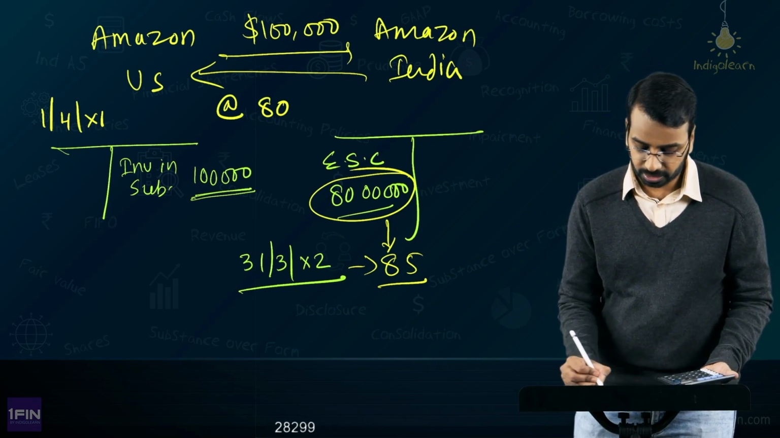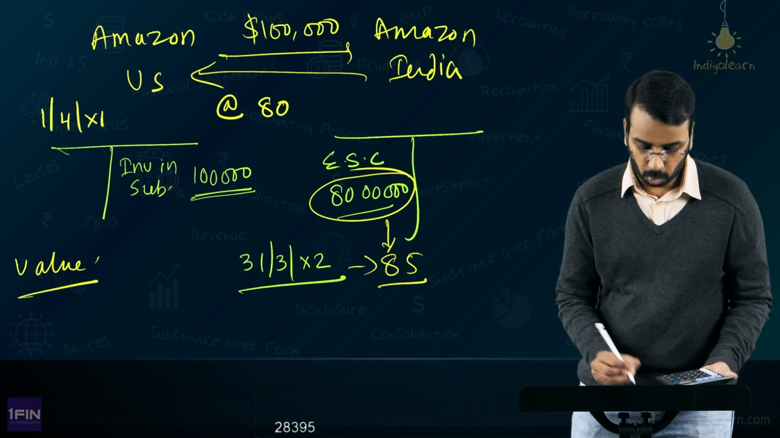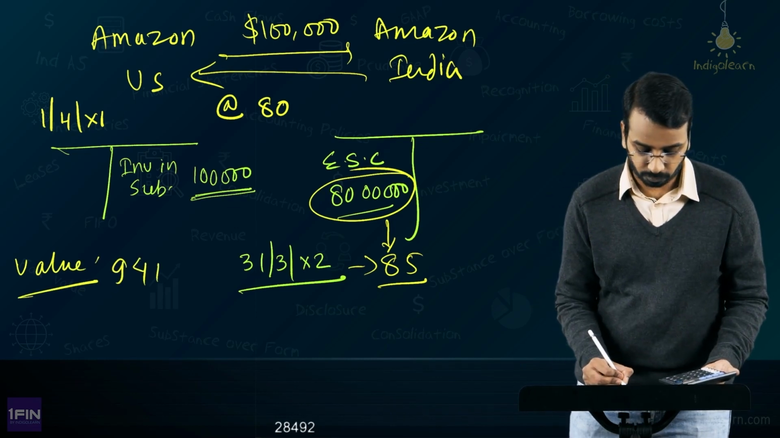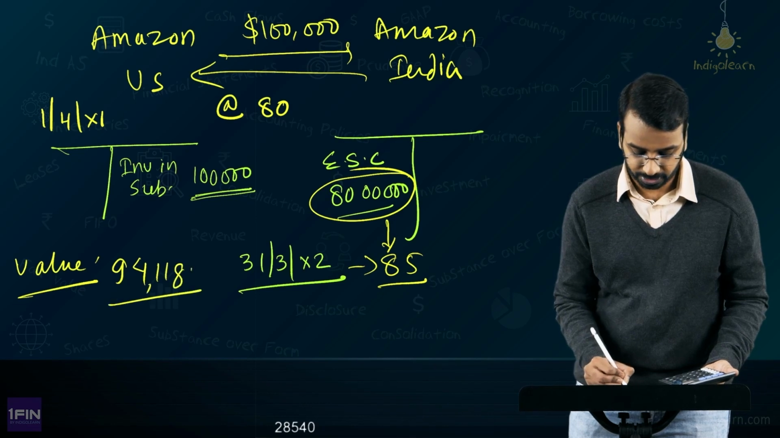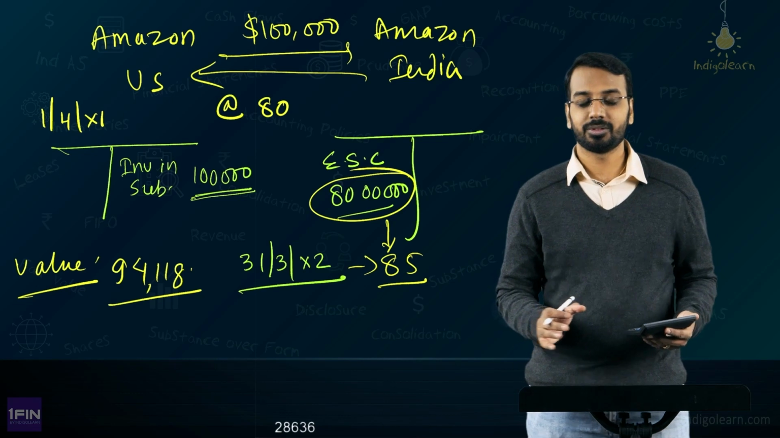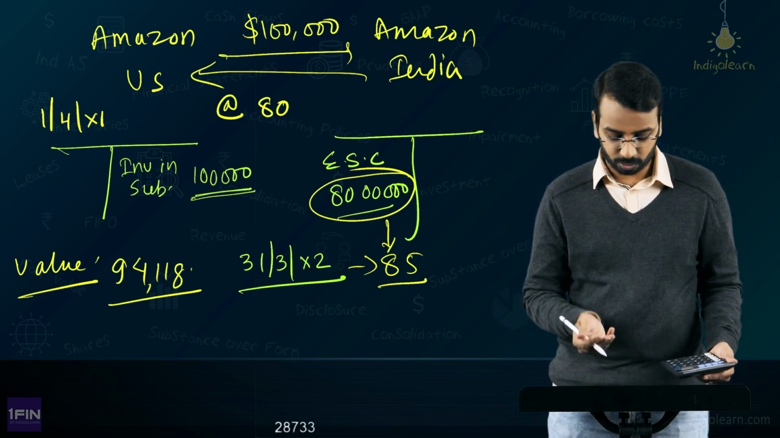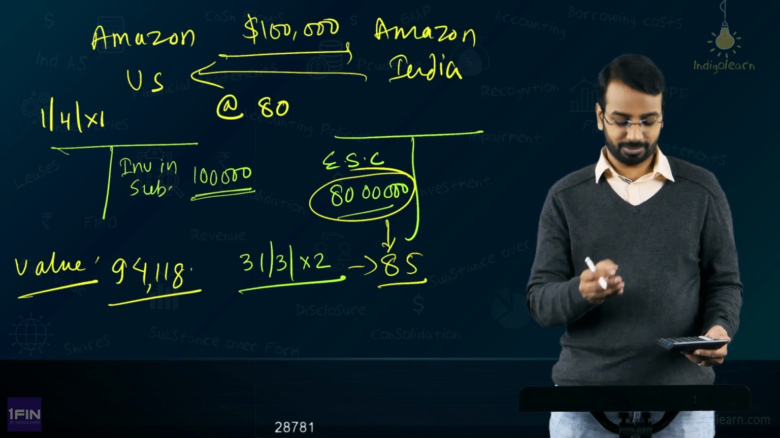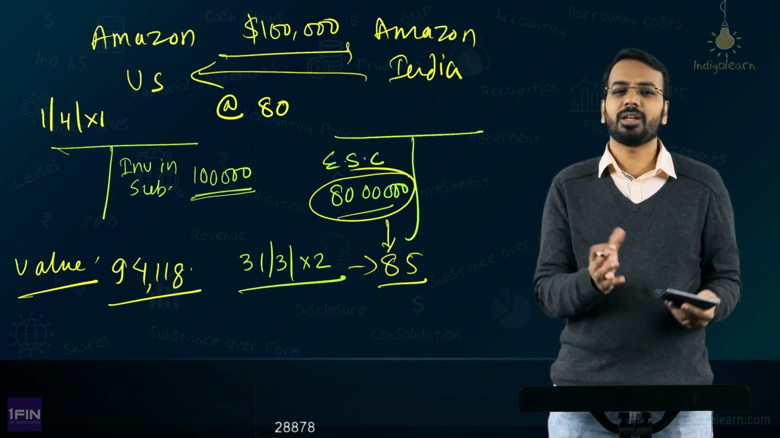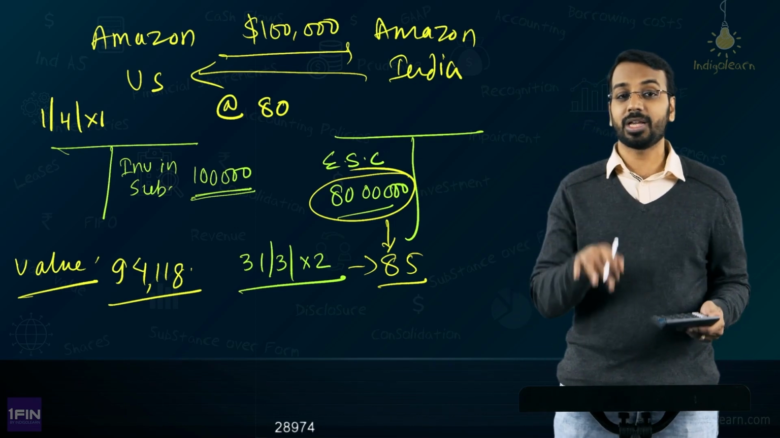So now the equivalent value on 31st of March of year 2 will be 94,118. So by doing nothing, Amazon US has lost around $6,000, about 5,800 dollars. That amount has been lost by not doing anything. They have just invested money, and after 1 year the value came down. Why?